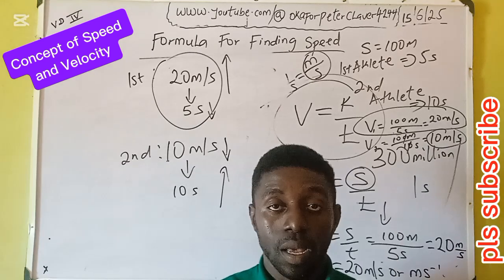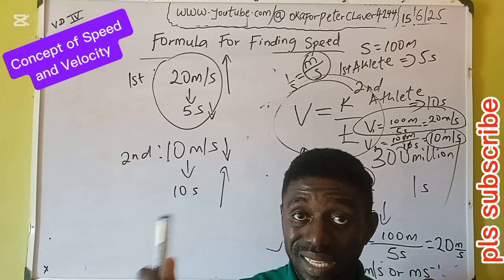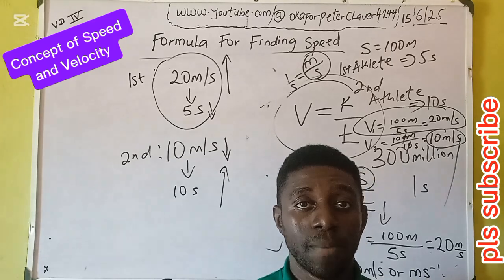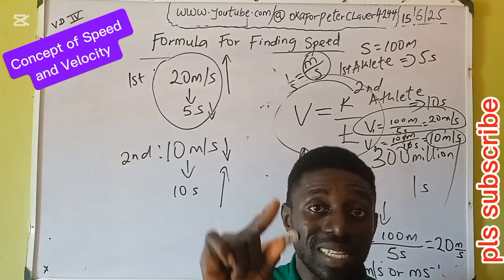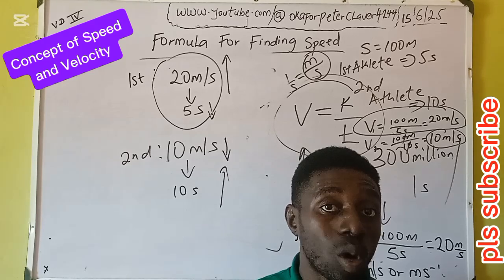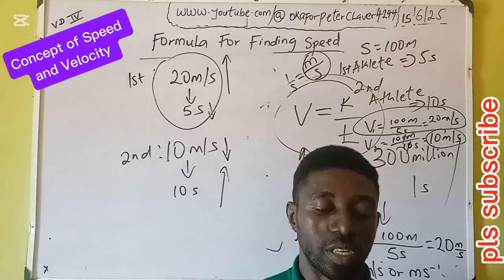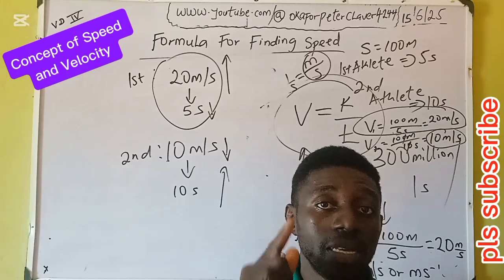Average speed is gotten by dividing total distance by the total time, like the athletes. Uniform speed is when at every interval of distance and time you get the same speed. Equal distances covered in equal time intervals. Instantaneous speed is the speed at the very moment in time.